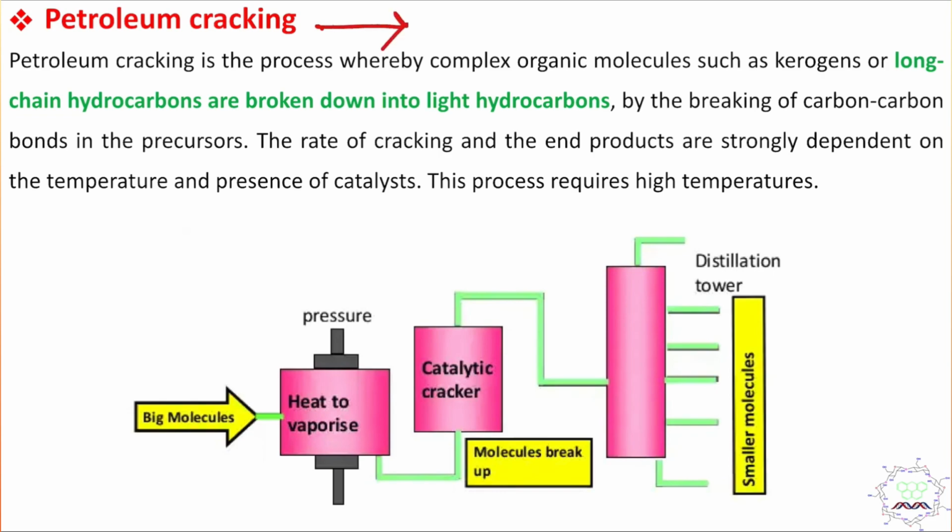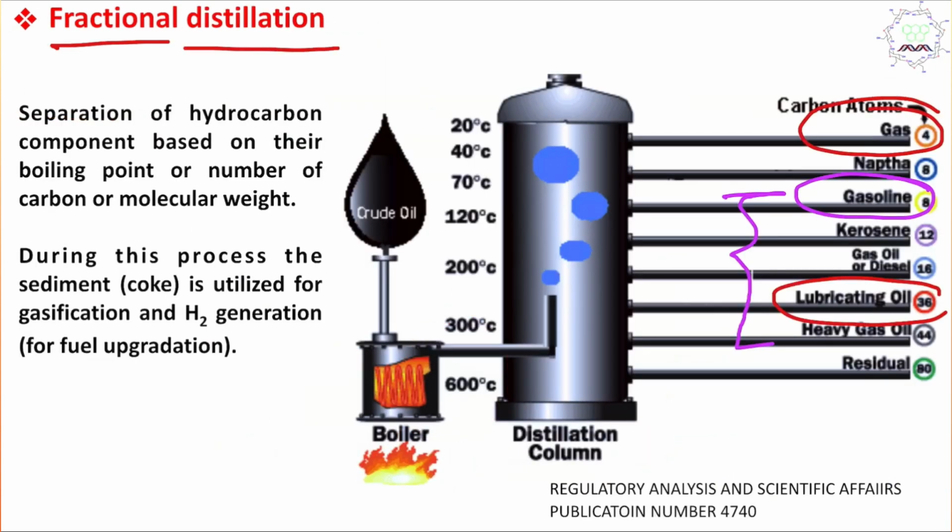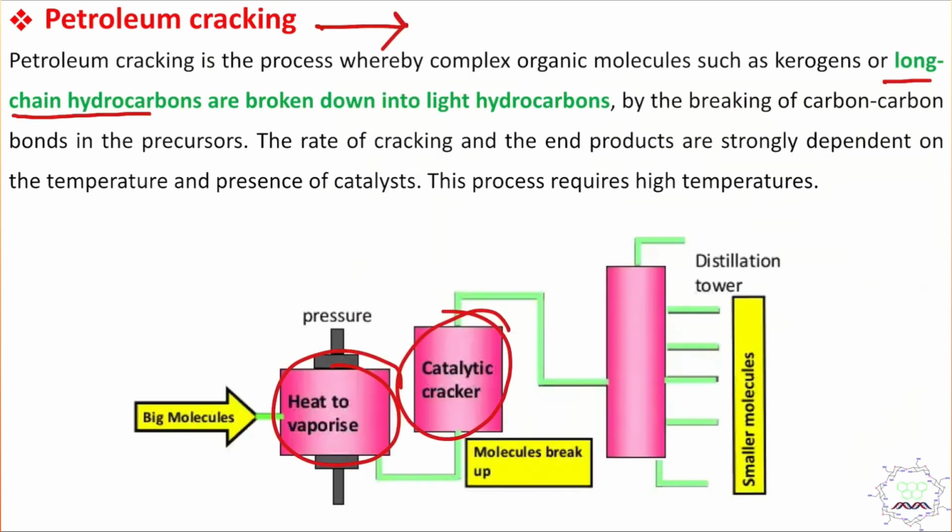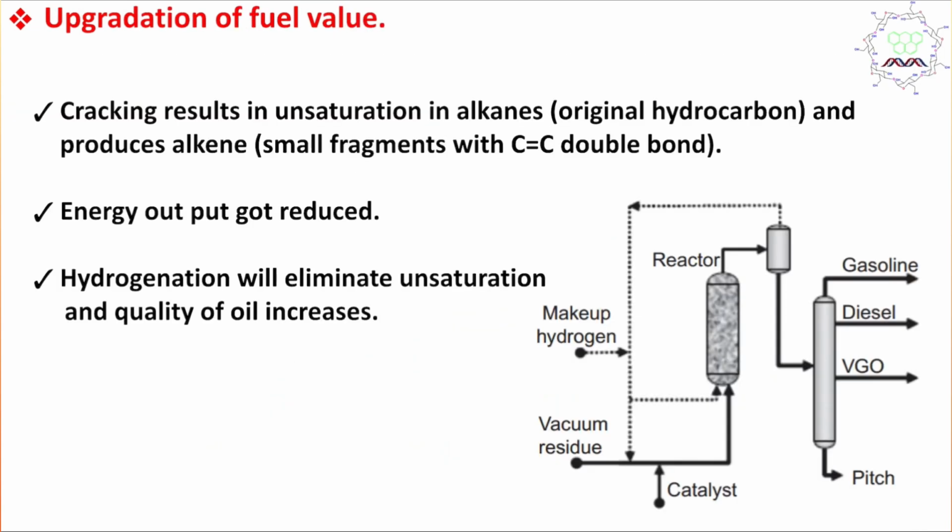In this case, what do they do? They first vaporize these long chain hydrocarbons and send them into a catalytic cracker. In presence of heat and catalyst, they break down into smaller fragments. And similarly, like the previous setup, this fractional distillation column, this is also distilled, and based on molecular weight, they are collected. So in this case, what are we actually doing? Actually we are breaking higher fragments into lower fragments.